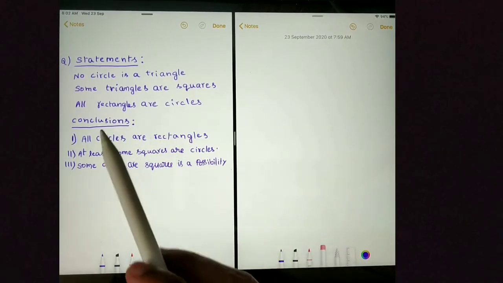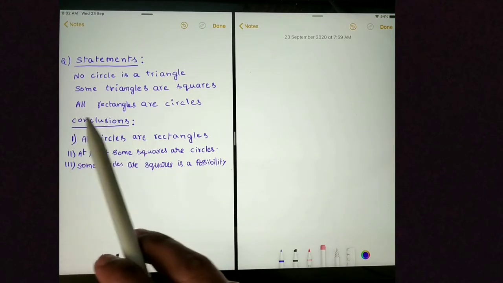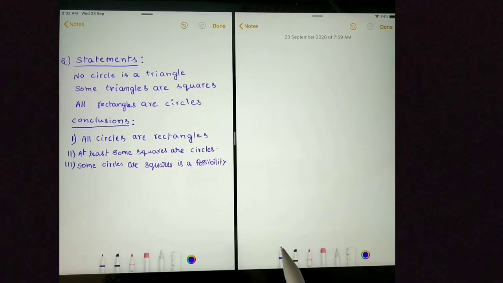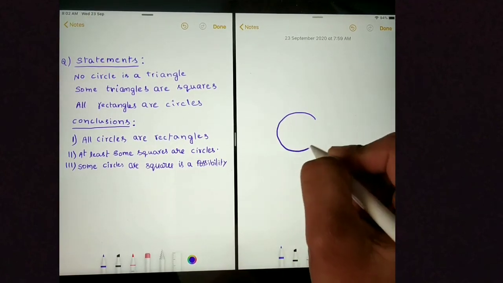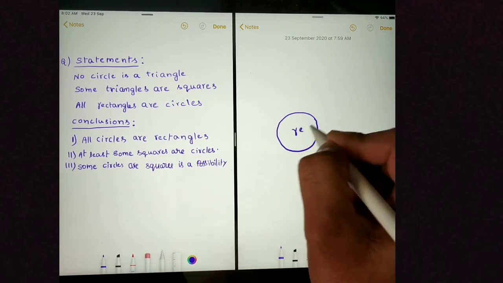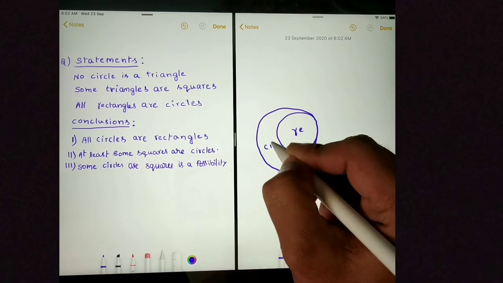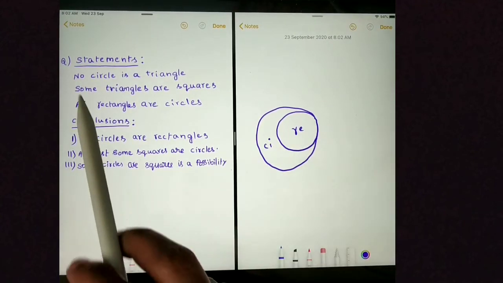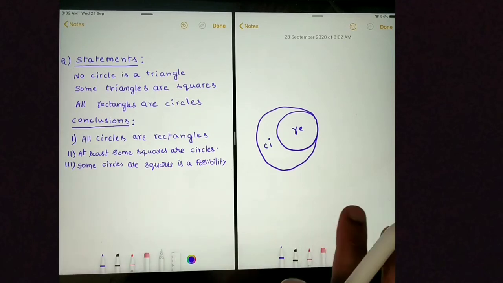Next question. Let's draw the Venn diagram first. I will start with the statement all. All rectangles are circles. Next statement is no circle is a triangle.